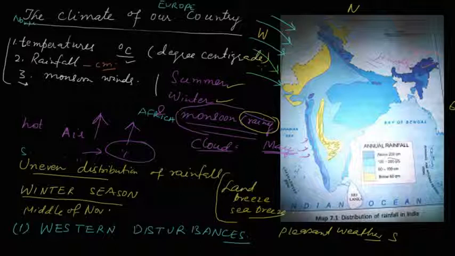In the winter, the strong winds from Europe that come in from the west are known as western disturbances, and that causes sometimes very light rainfall in the plains, and sometimes snowfall in the mountains.